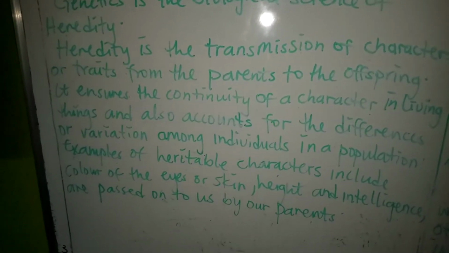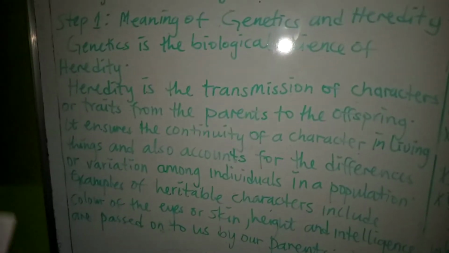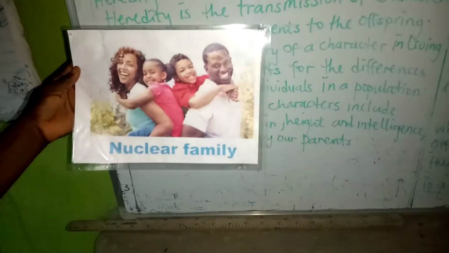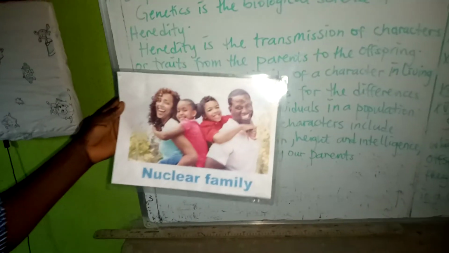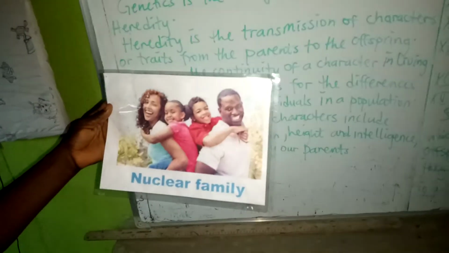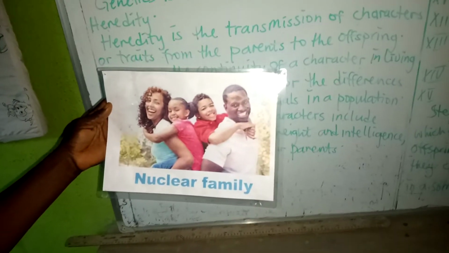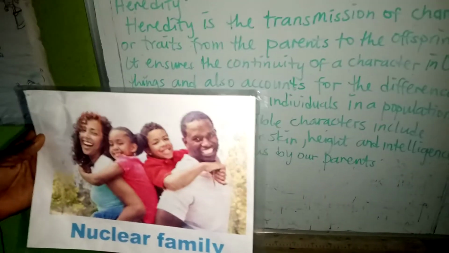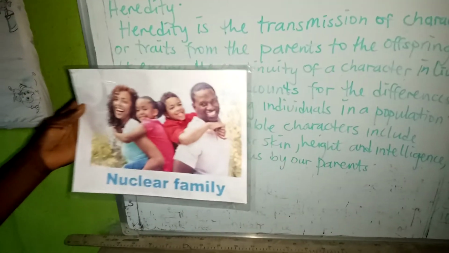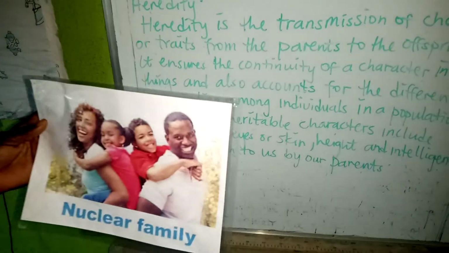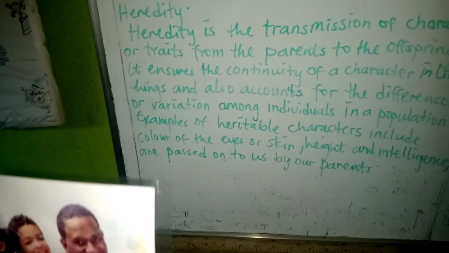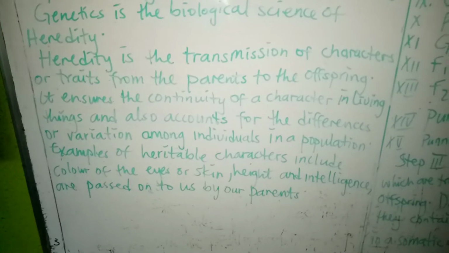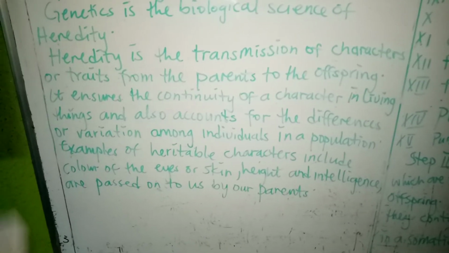Let's have a look at my teaching aid. You can see the pictures of a family. You can see the father, you can see the mother. If you look well, you can see there's a kind of trait that is common in both parents, common in the children. You can see that the first daughter looks like the father, the second daughter looks like the mother. All this is what we call heredity. That is, character transmits from parent to the offspring. And this heredity ensures continuity of character in living things.